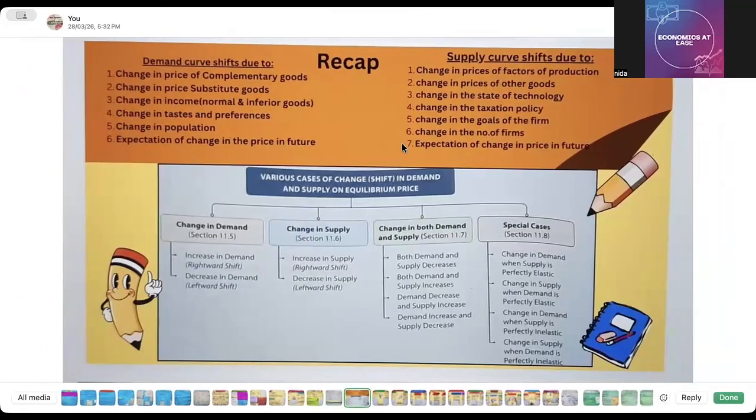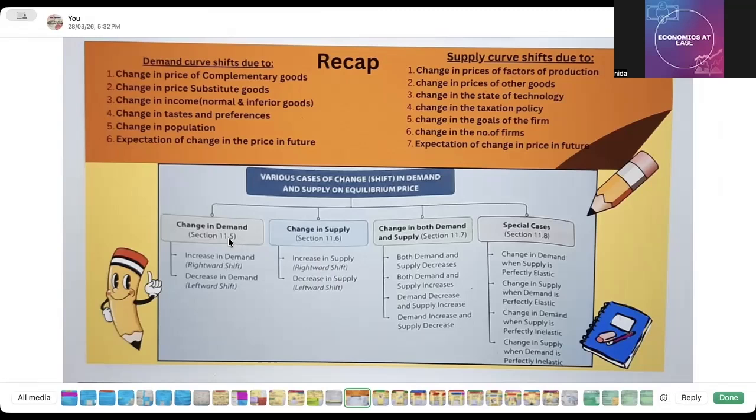Okay, and then a recap of all the curves, that is demand curve, why demand curve shifts, okay, or supply curve. These are factors, and the various cases have been discussed when there is a change in demand, that is increase or decrease in demand. When there is an increase in demand, then rightward shift will happen. If there is a decrease in demand, then leftward shift will happen. Okay, and if there is change in supply, then increase in supply means rightward shift in supply curve, and decrease in supply is a leftward shift in supply curve.